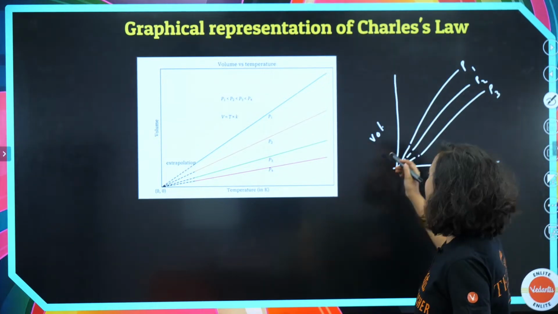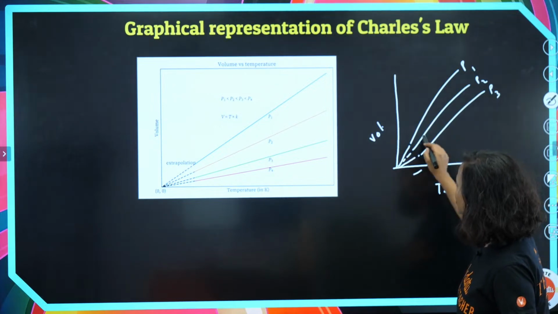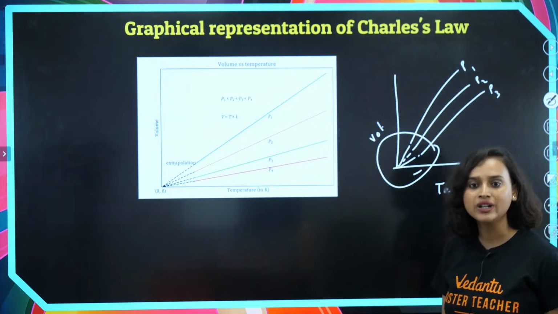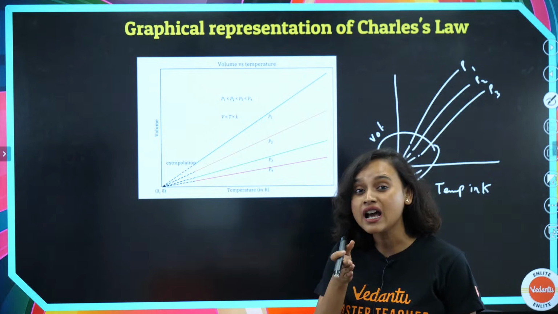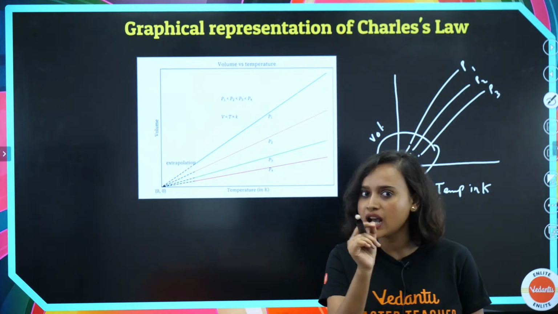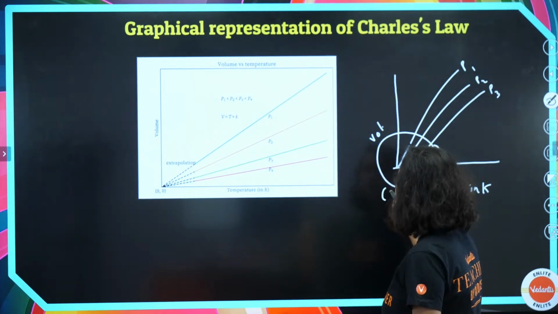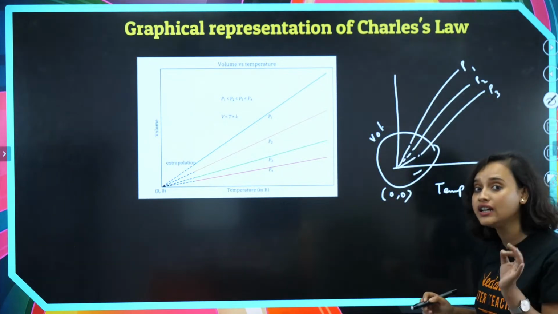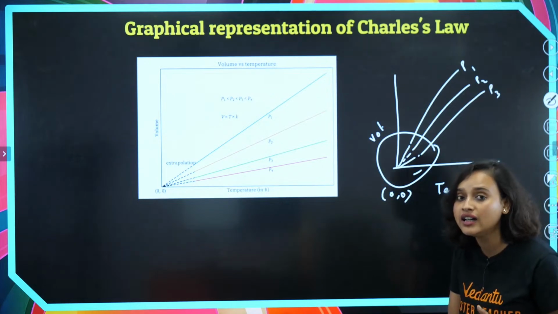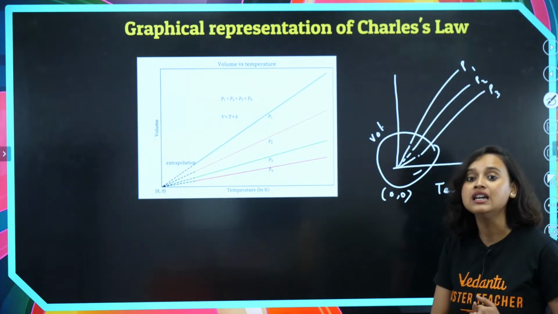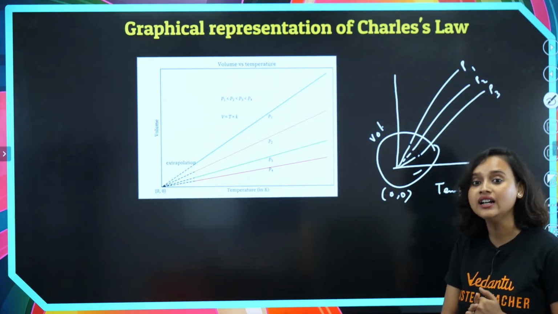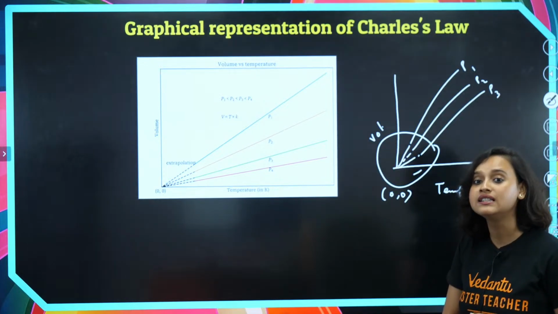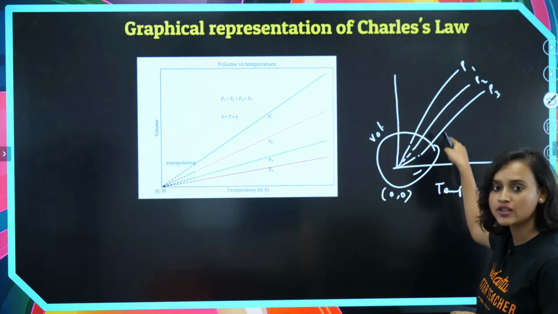Now why do you have a dotted line here? We did extrapolation. We imagined and then drew the line. When we imagined and drew the line, we saw that this is basically 0, 0. That means that hypothetically we say that here the volume must be 0. I know the graph is not visible. That's why I drew it here.